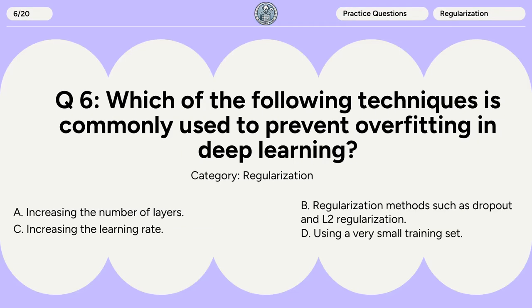Question 6. Which of the following techniques is commonly used to prevent overfitting in deep learning? A. Increasing the number of layers. B. Regularization methods such as dropout and L2 regularization. C. Increasing the learning rate. D. Using a very small training set.